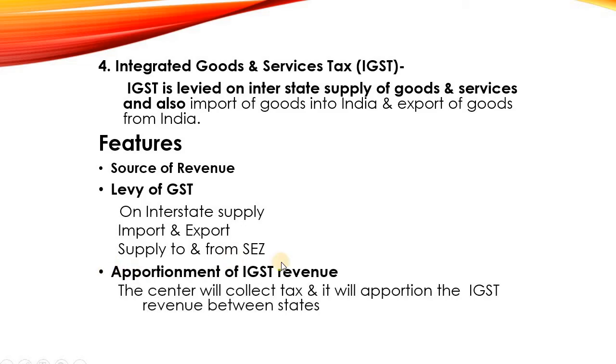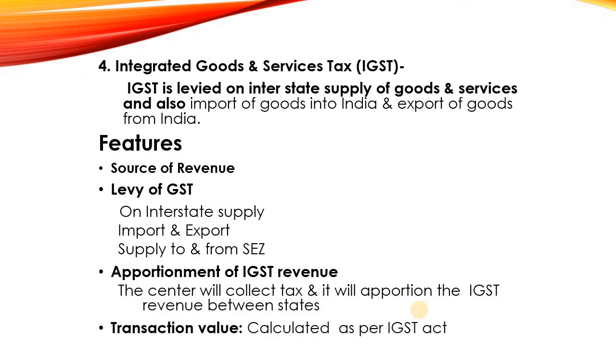Then apportionment of IGST revenue. As I said, even though IGST is a source of revenue to the central government, it has to be apportioned between the states. The center will collect the tax and apportion the IGST revenue between the states as per the receipt status. Then transaction value. Here the transaction value has to be calculated because IGST has to be paid on the transaction value. Therefore, the transaction value is calculated as per section 15 of the IGST Act.